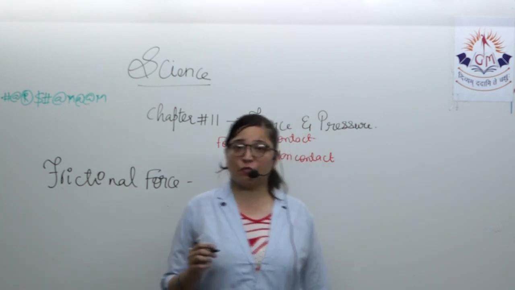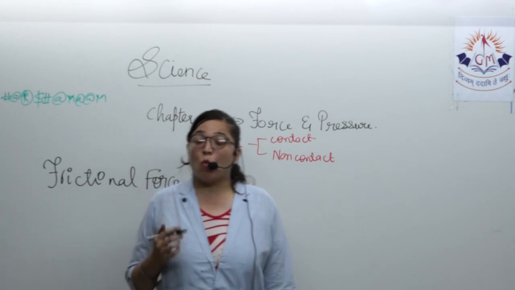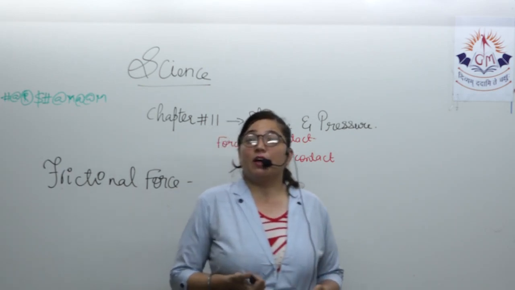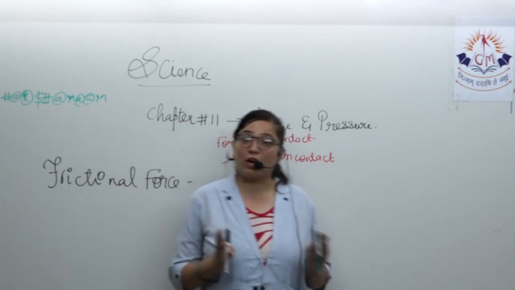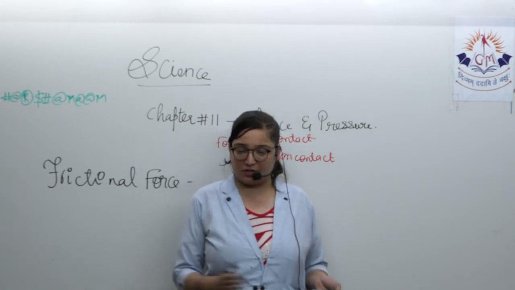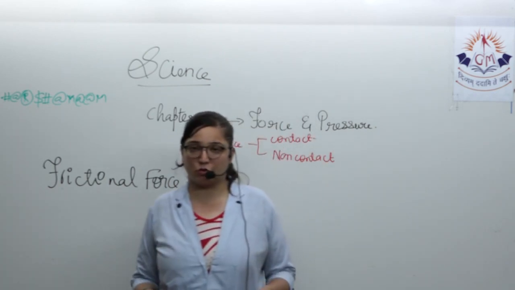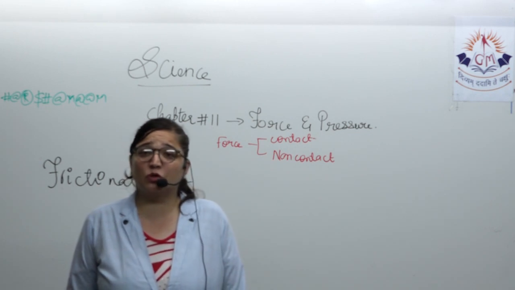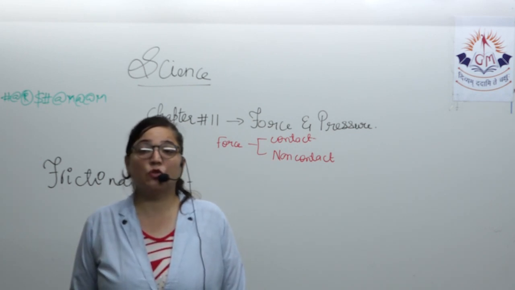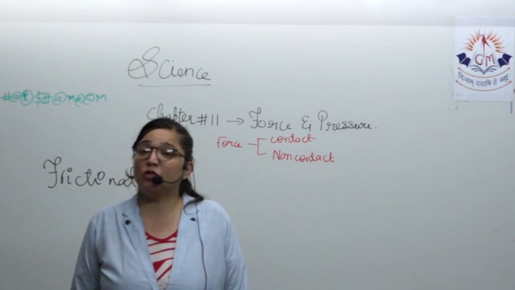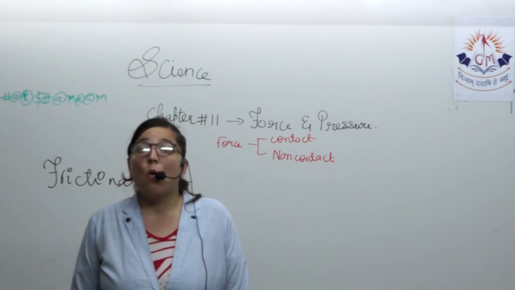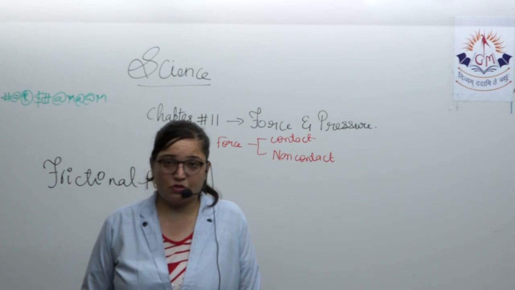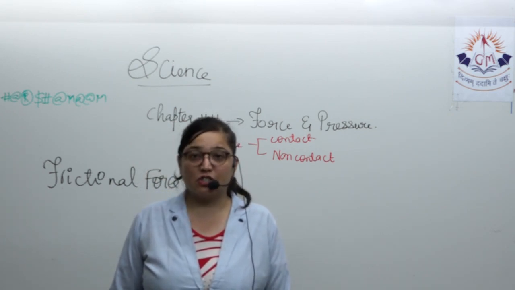First of all, frictional force is the force which is acting whenever two objects are in contact with each other and one object is moving on the other surface. For example, when you are walking, it is the frictional force of the road which is allowing you to walk. Whenever two surfaces are in contact, one will always oppose the motion of the other object. Then it is called the frictional force.